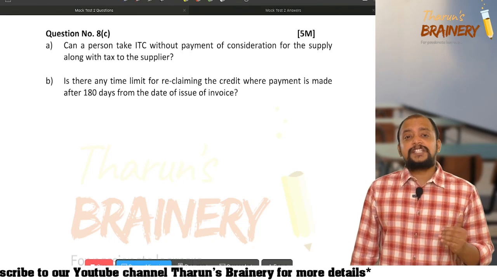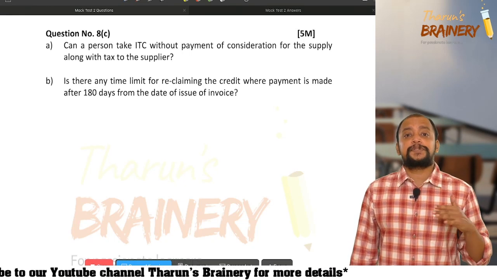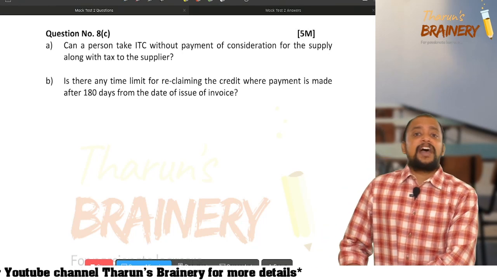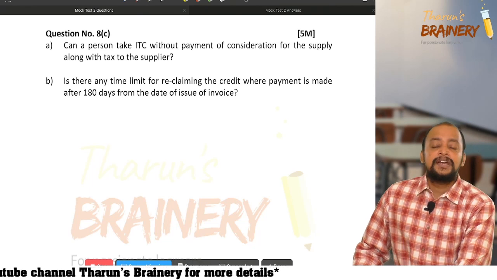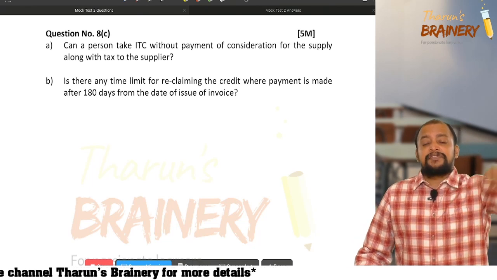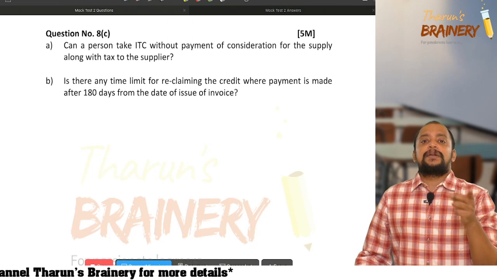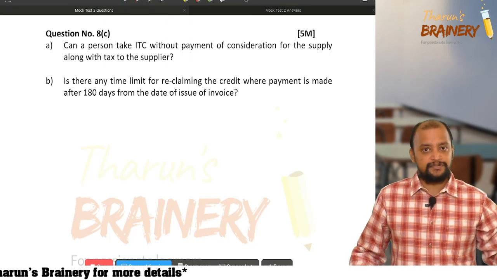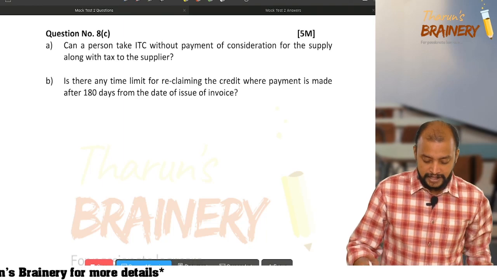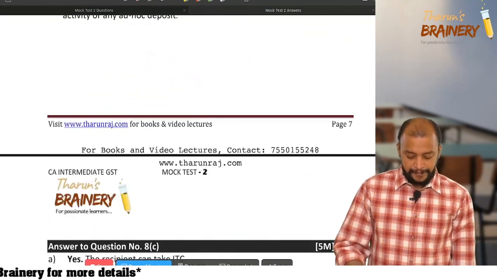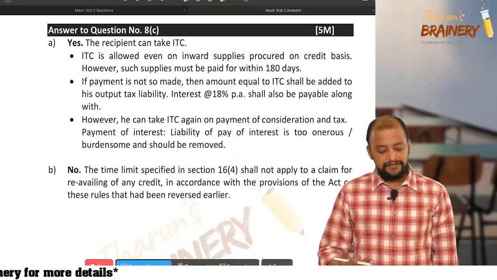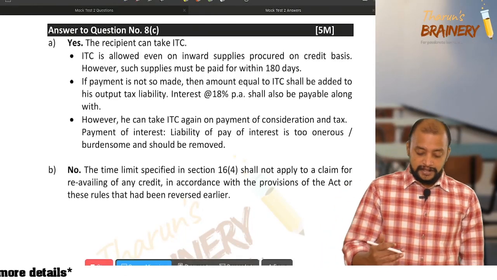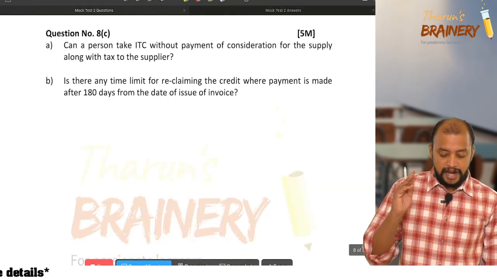However, as per the proviso to section 16 subsection 2, if the recipient has not paid value plus tax to the supplier within 180 days from the date of invoice, so much of the ITC availed by the recipient should be reversed along with interest at the rate of 18% per annum. Okay, that point we should write. So that information, 18% per annum. Okay, and if you have written this, you will get 3 marks.